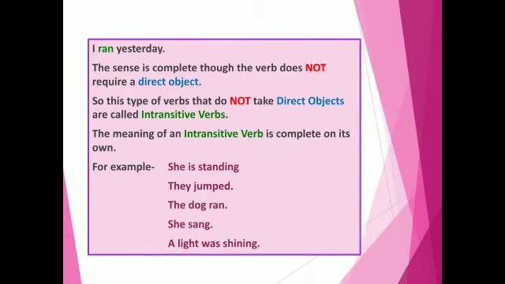Next, I ran yesterday. The sense is complete, though the verb does not require a direct object. So this type of verbs that do not take direct objects are called intransitive verbs. The meaning of an intransitive verb is complete on its own. For example, she is standing. They jumped. The dog ran. She sang. A light was shining. Here, standing, jumped, ran, sang, shining are examples of intransitive verbs.